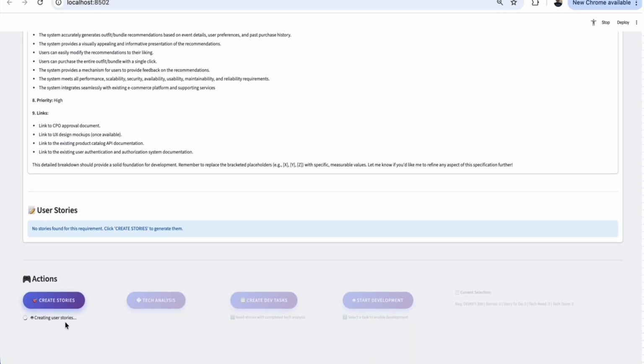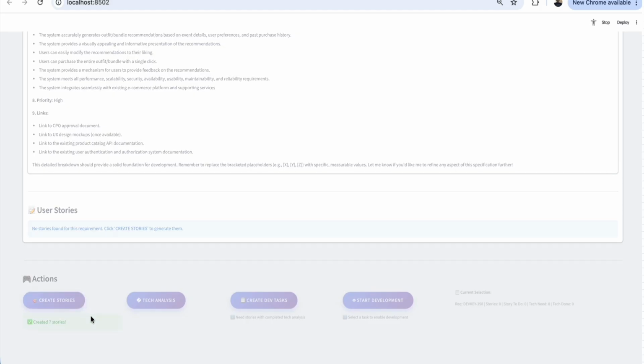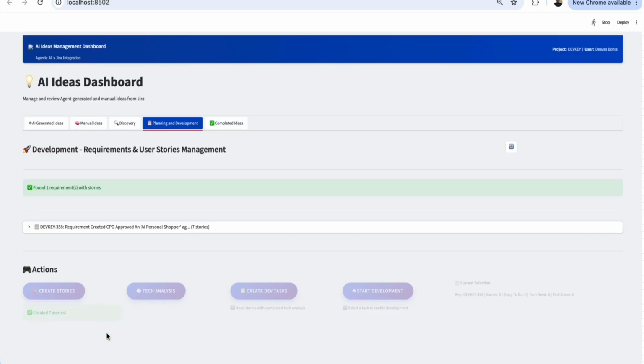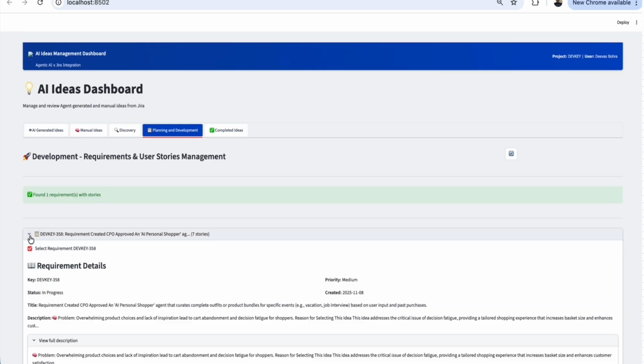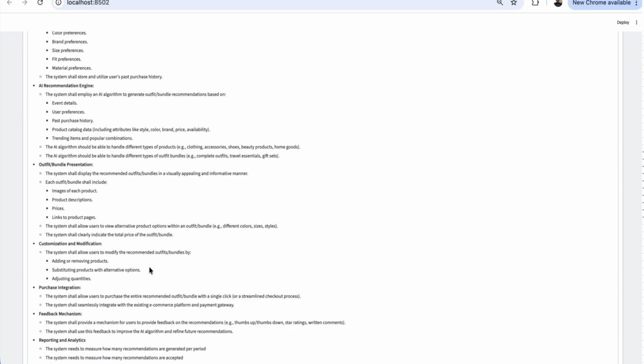Again, for stories, I have selected the business analyst agent, which will follow the SMART format or framework, and it will create all the stories in the SMART framework for you. So now you can see it has created stories for you. Now you can open the requirement, go down, and look into all the stories that were created.